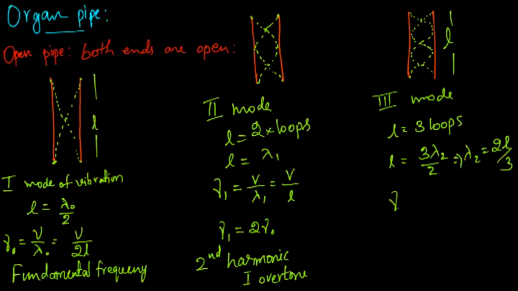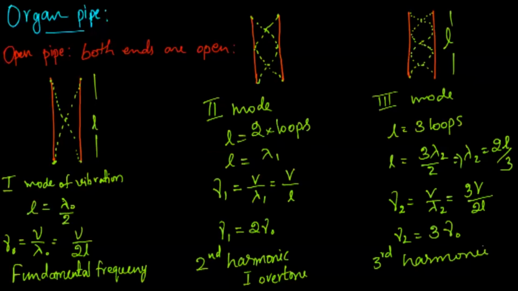Therefore, the frequency corresponding to the third mode of vibration, nu 2, equals V by lambda 2, that is V by 2L by 3, or 3V by 2L. So I can write this nu 2 as 3 times nu naught, as V by 2L is nu naught. So this is 3 times the fundamental frequency. So I can call it the third harmonic, or the second overtone.